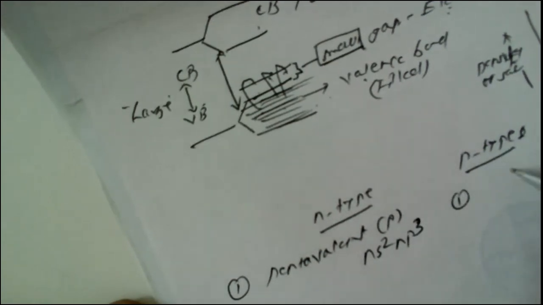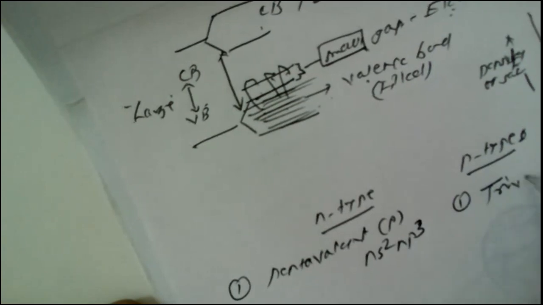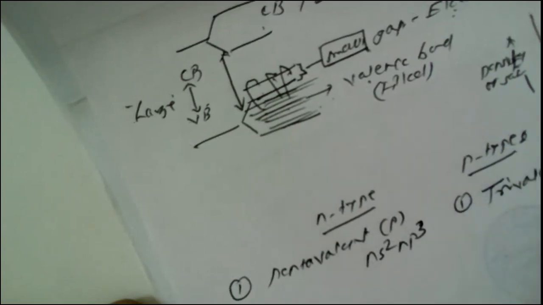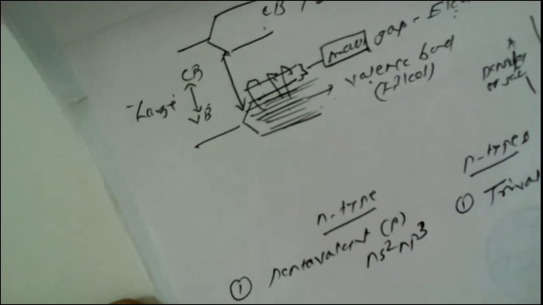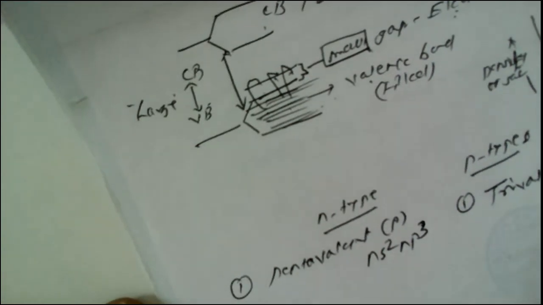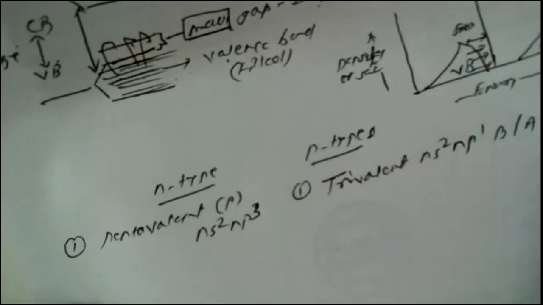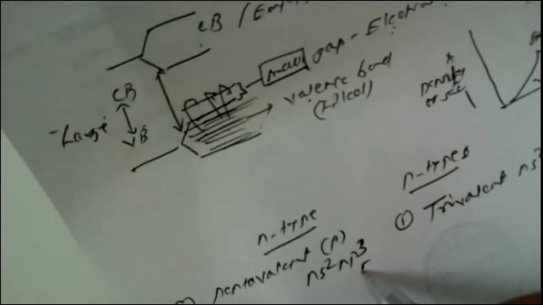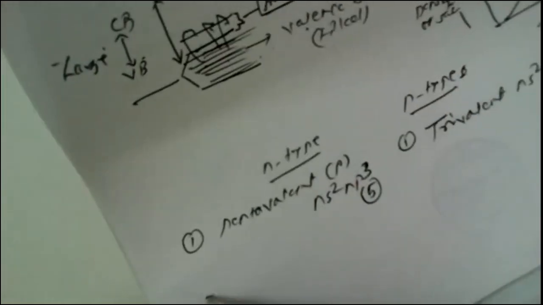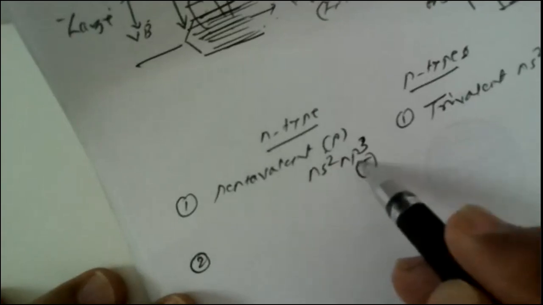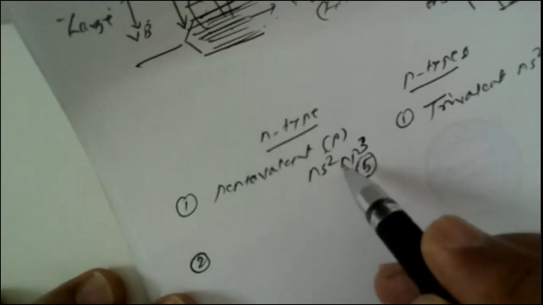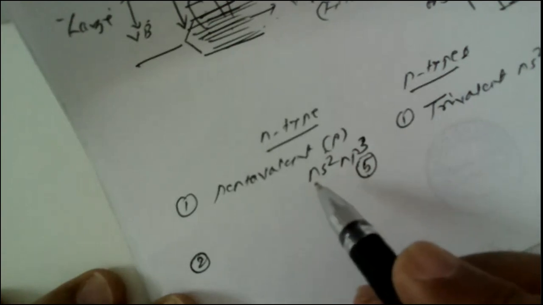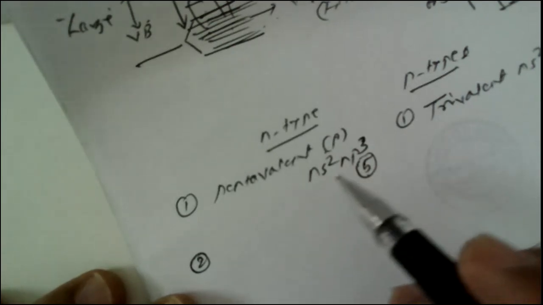And just now we have seen that in a p-type semiconductor, a trivalent impurity having the configuration ns2 np1, such as boron or aluminum, may be added, which contributes 3 electrons. In the n-type semiconductor, out of 5 valence electrons, only 4 electrons are contributed by phosphorus for the formation of bonds between phosphorus and silicon.